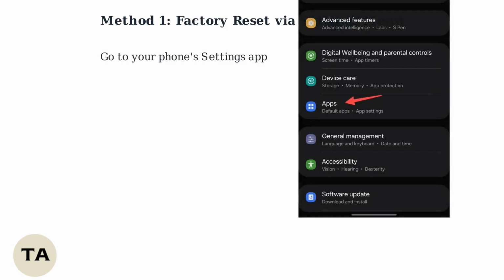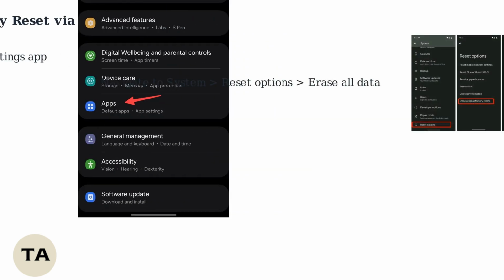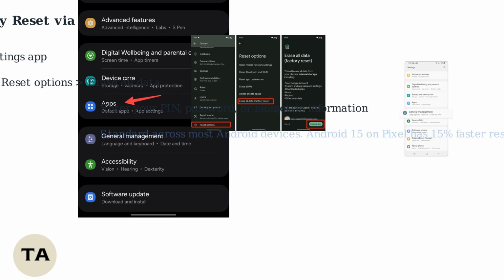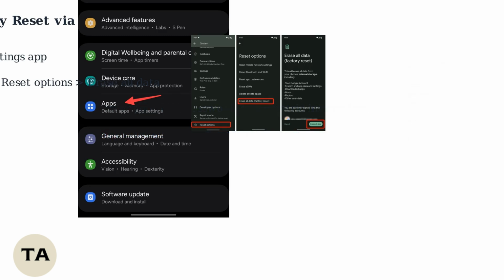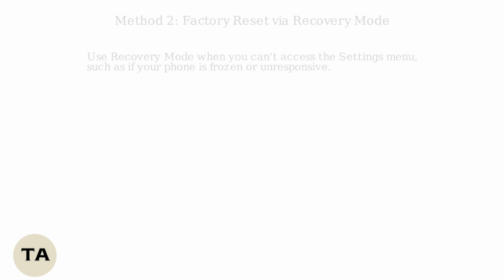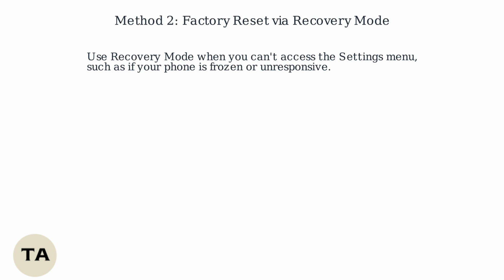This is the simplest method. Go to your phone's Settings app, then navigate to System, Reset Options, Erase All Data, Factory Reset. You'll need to enter your PIN, password, or biometric information to proceed. This method is standard across most Android devices, including Google Pixel and Samsung Galaxy phones. Android 15 on Google Pixel devices has been reported to have a 15% faster reset process due to storage algorithm optimization.